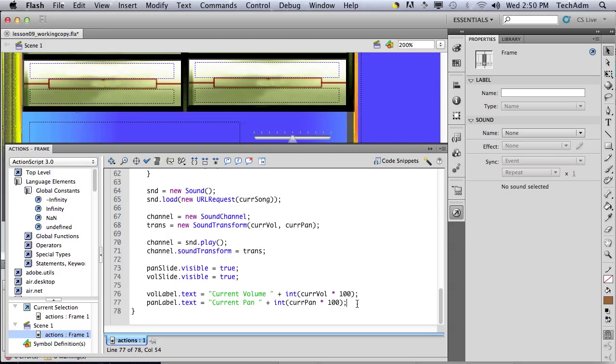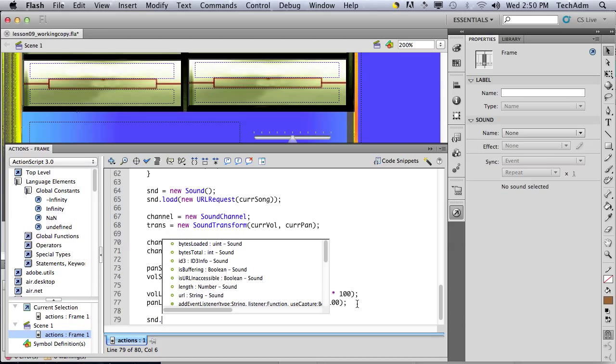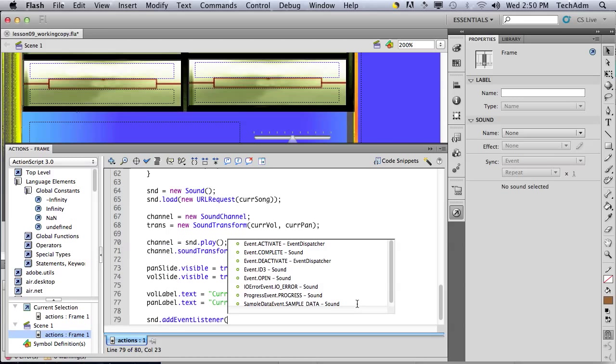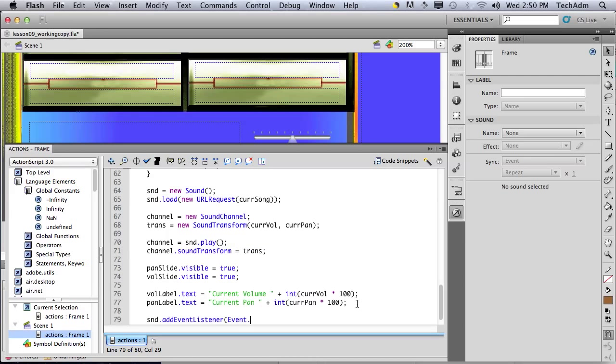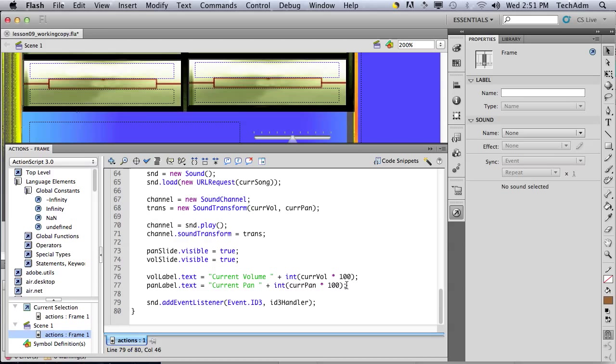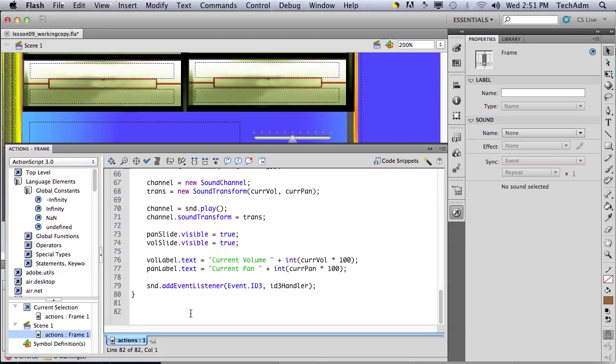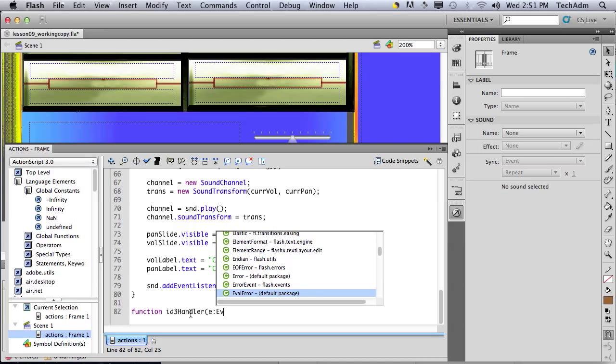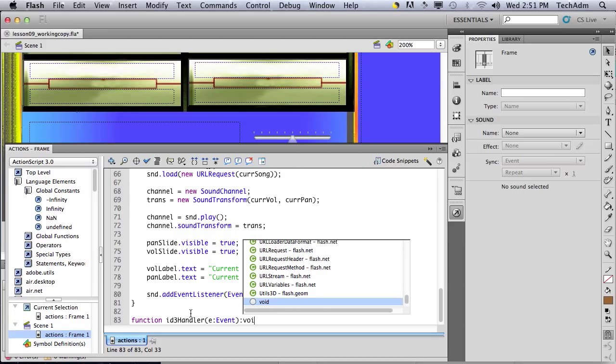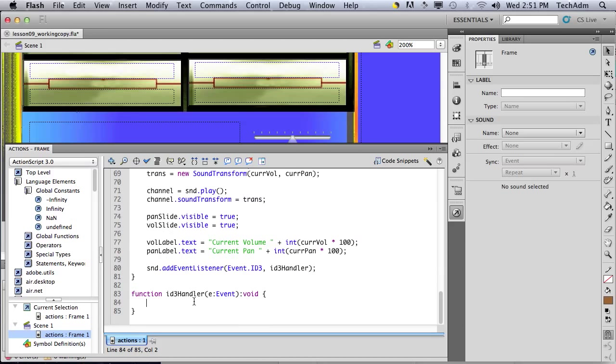We've got to put something else here, which is sound.addEventListener(Event.ID3, id3Handler). So over here we've got to create our ID3 method.